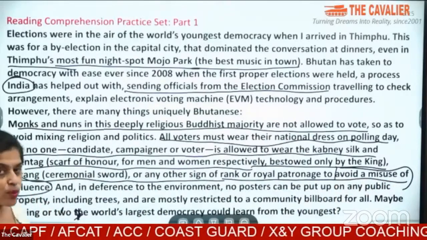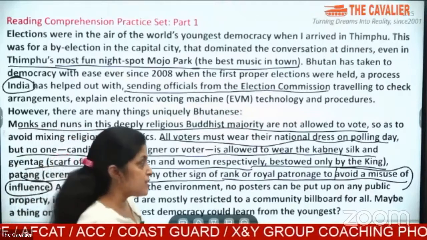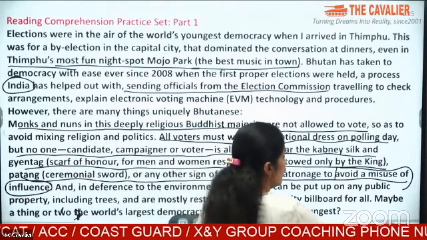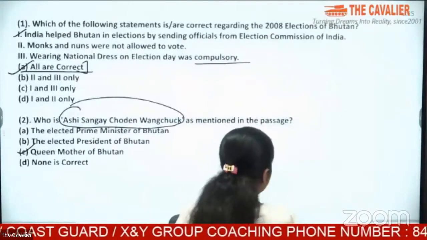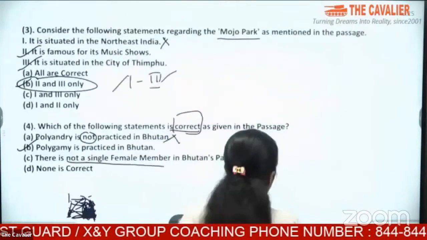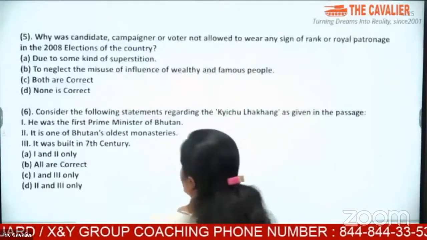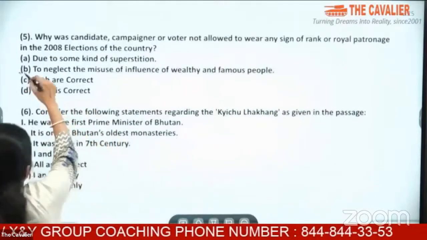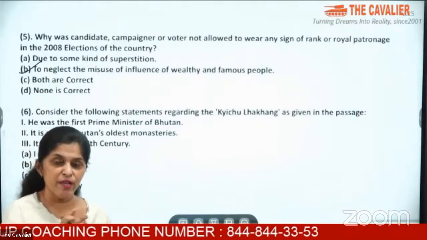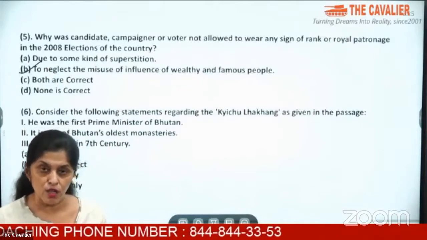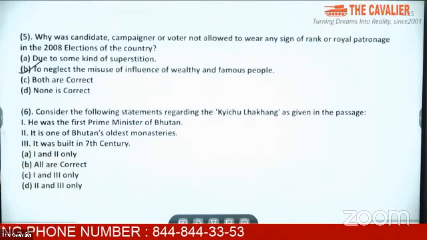So you see, you get the answer that it is to avoid a misuse of influence. So what is the answer that you are looking for? The answer here is to neglect the misuse of influence. So direct words are coming from the passage that you are looking at. What is question number 6?